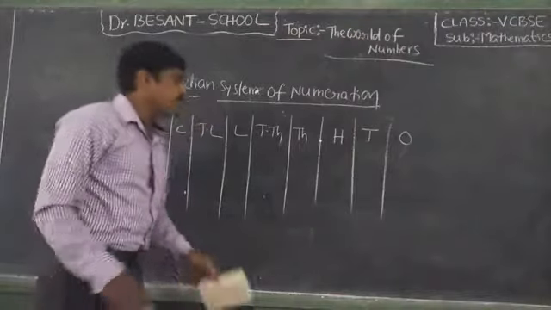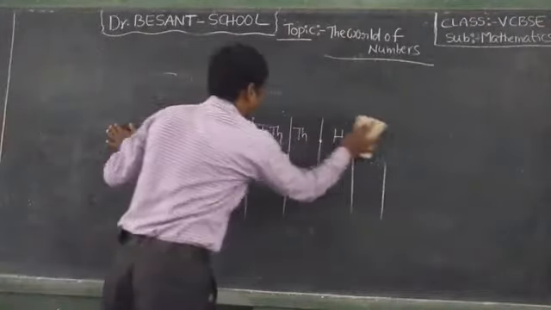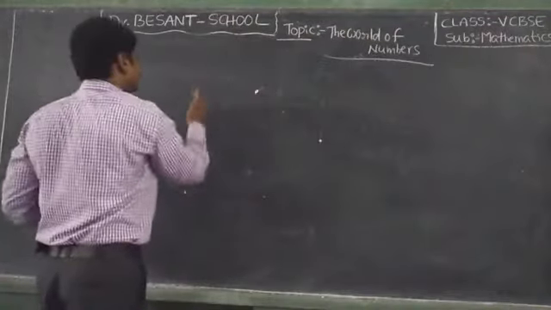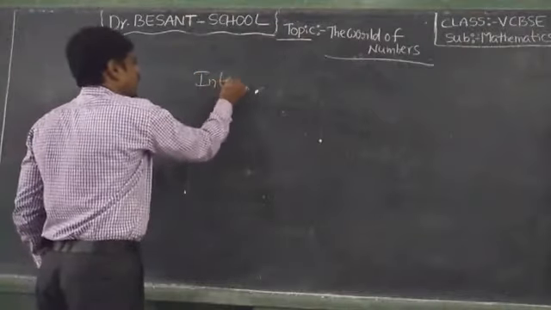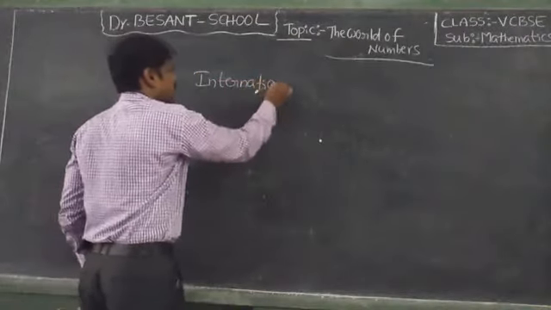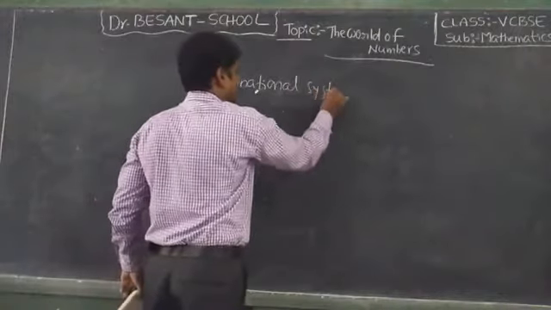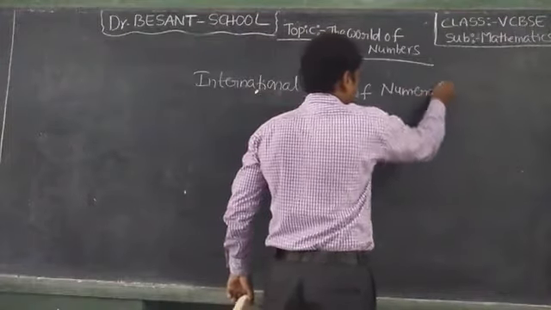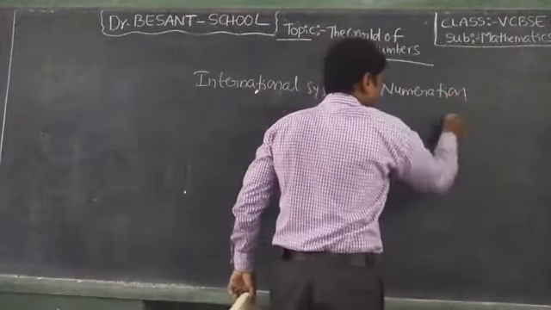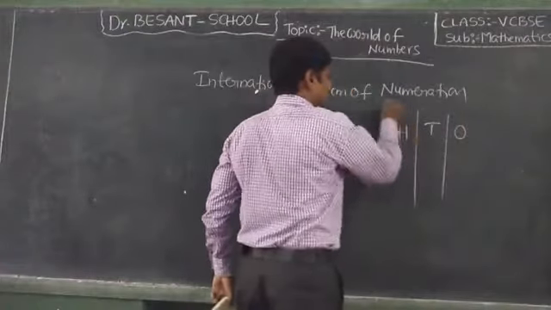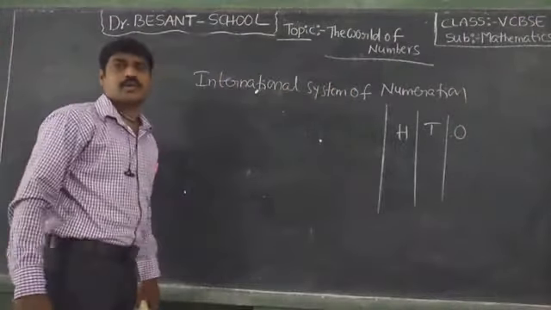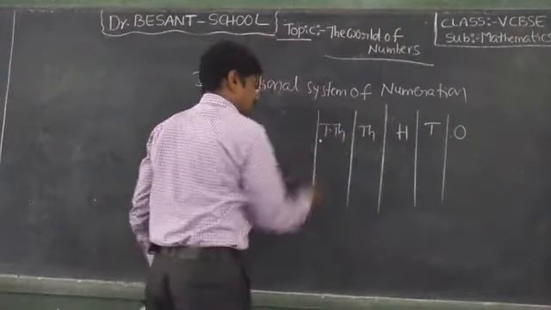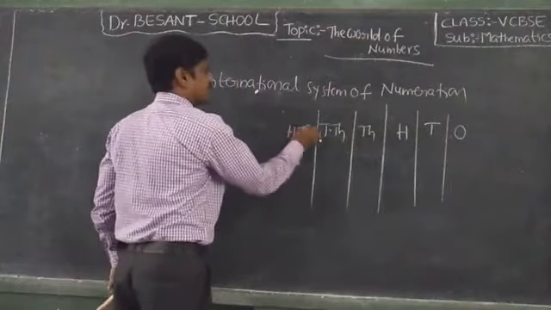So what about the international system of numeration? Ones, tens, hundred. So this is the ones period only. Okay. Next, 1000, 10,000, next, 100,000.